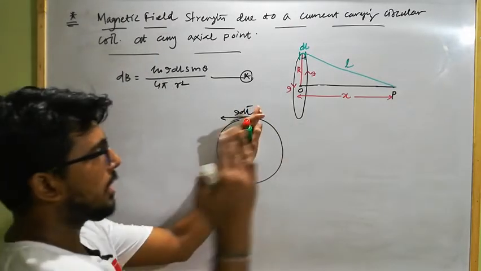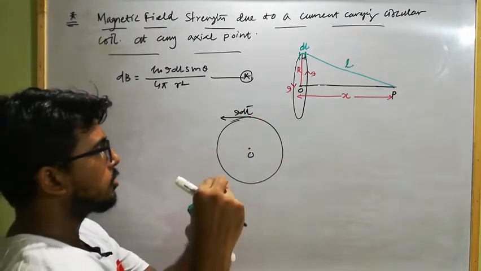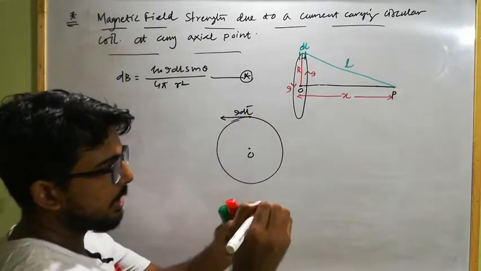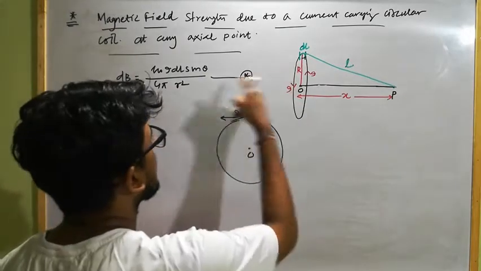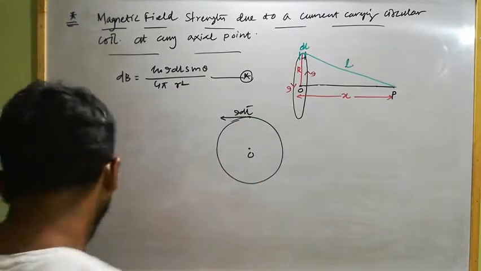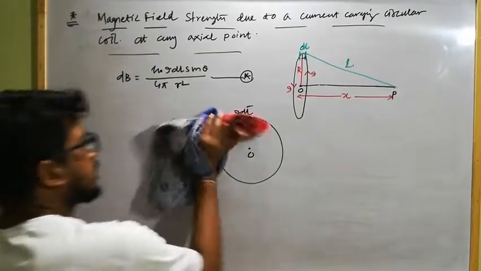I just rotate like this. Here is the point of observation P. So what will be the angle? The angle will be here from this point to this point L. It will be how much? 90 degrees. So here the theta value will be how much? 90 degrees. Clear? Understood? So now we have to calculate what?